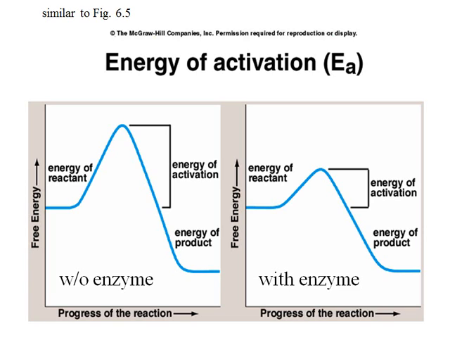Notice in these two graphs, the amount of free energy in the reactant remains unchanged. Also, the amount of energy in the product does not change. Adding the proper enzyme makes it easier to get from reactant to product by reducing the activation energy.